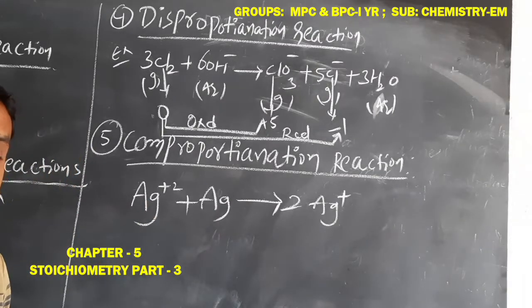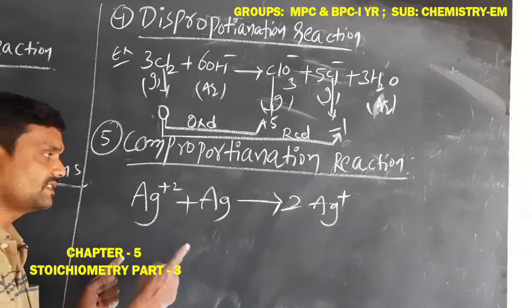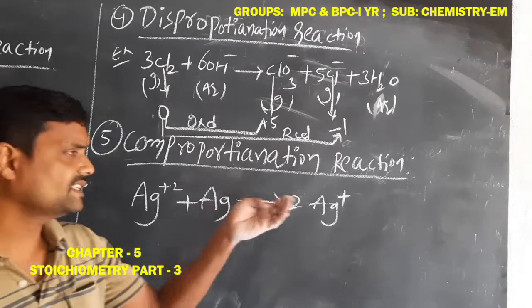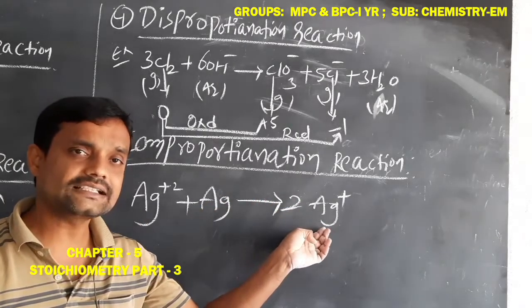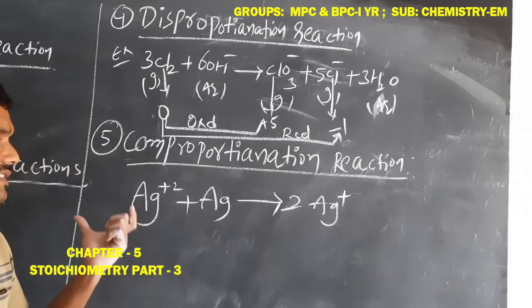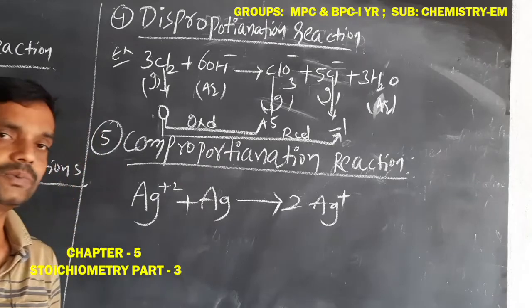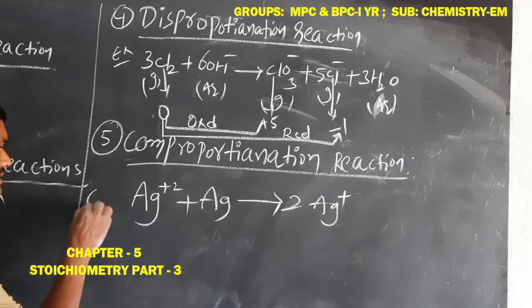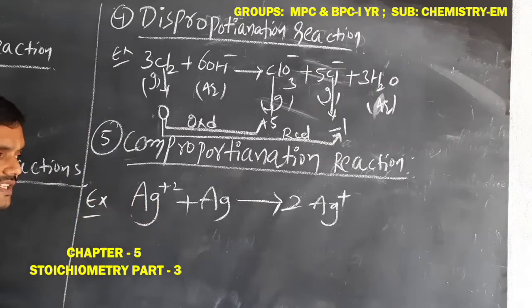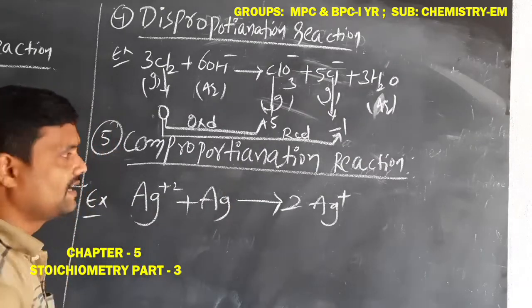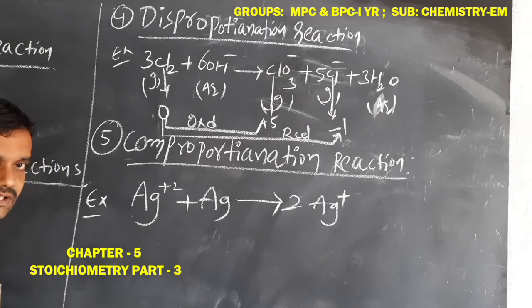Two atoms of different oxidation numbers react with each other, and the product's oxidation number is in between the oxidation numbers of the two reactants. Example: Ag2+ reacts with Ag, then it is converted to the Ag+ ion. It is an example of a comproportionation reaction.